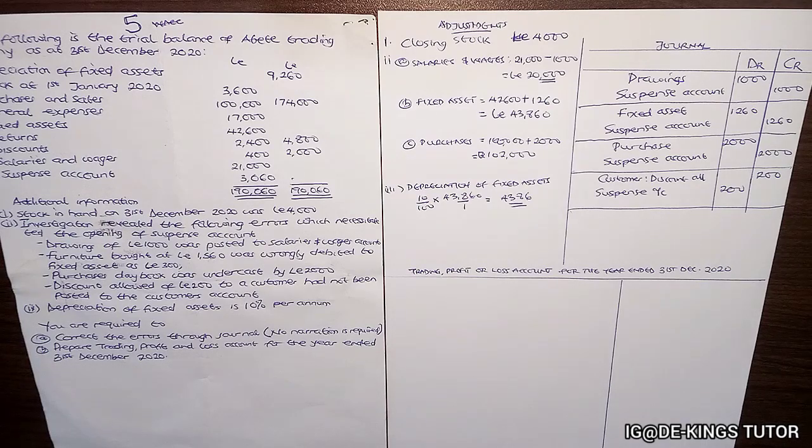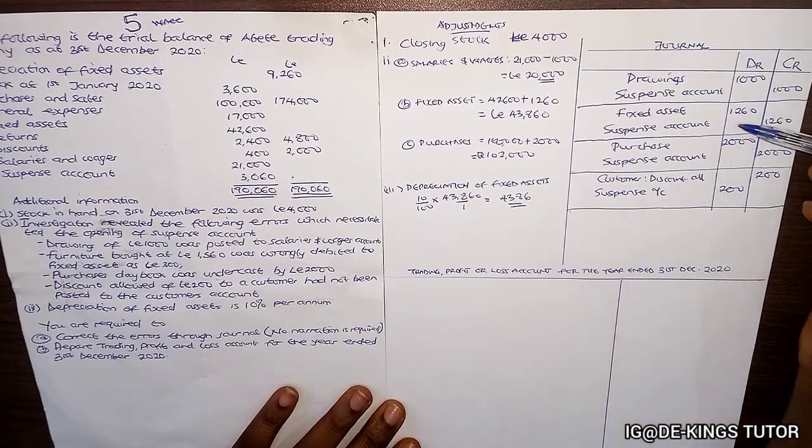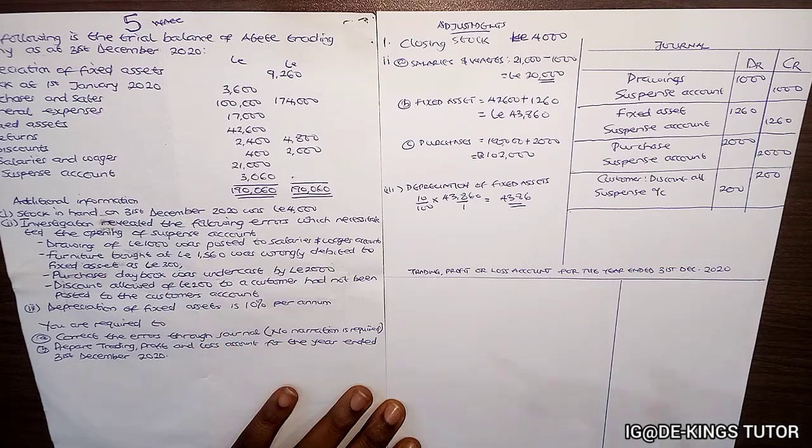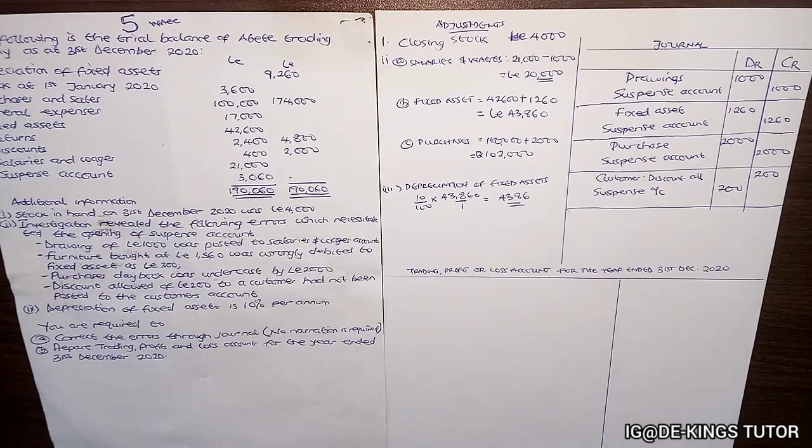Salaries and wages account has a debit balance as an expense. Drawings also is debited. So it was posted to the same side, so it will not affect the total. While this other one was wrongly debited.